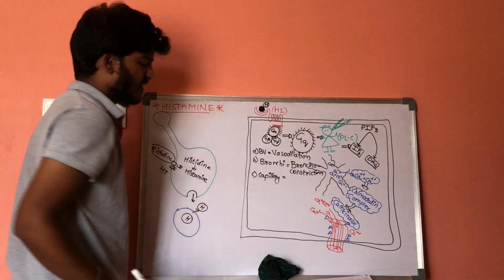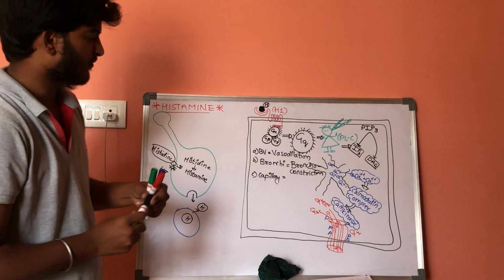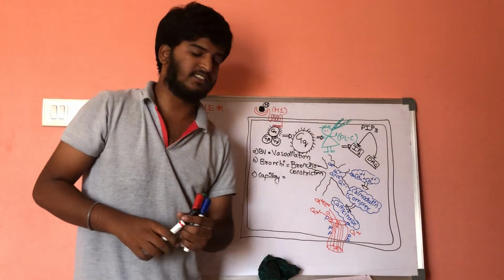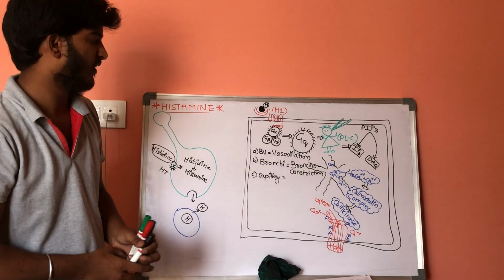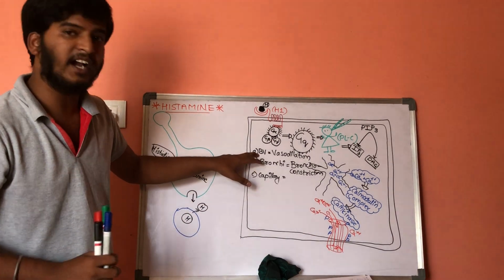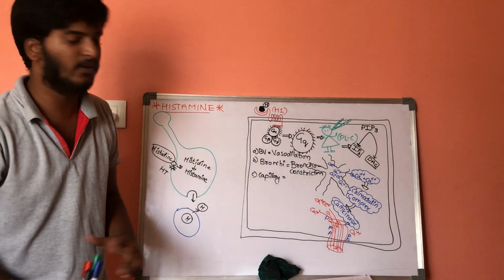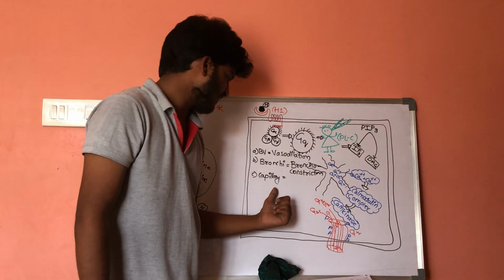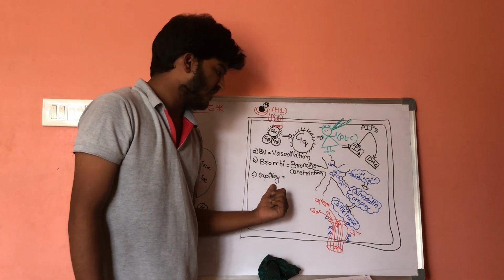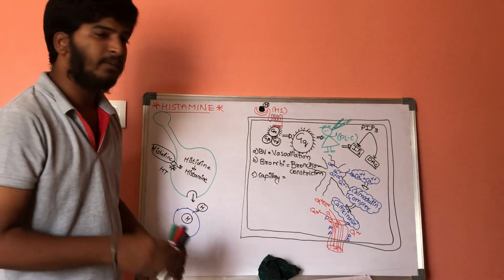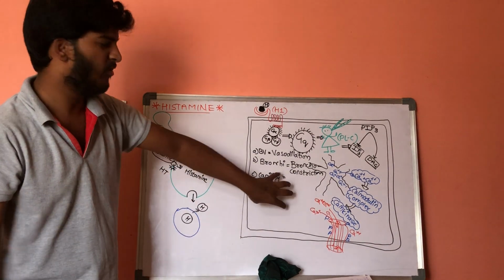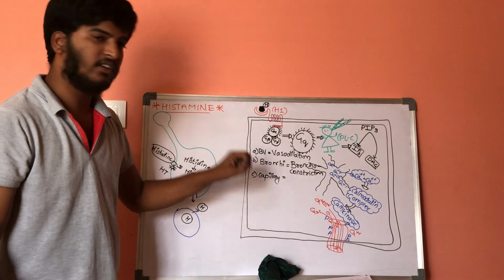Now let us consider this cell as capillaries, capillary endothelial cells. Within this is the blood vessel and this is the endothelial cells. This is a capillary, not like arteries and veins. What happens in capillaries if there is excessive release of calcium? There will be shrinkage of endothelial cells because of more contraction.